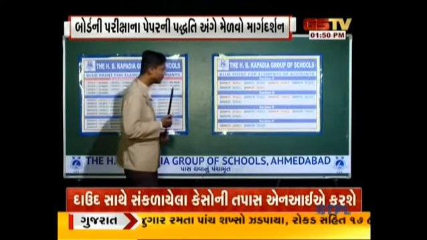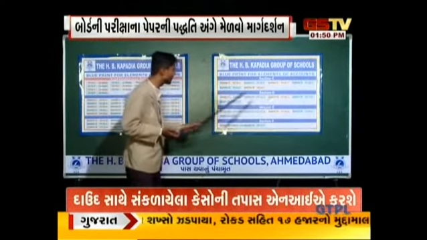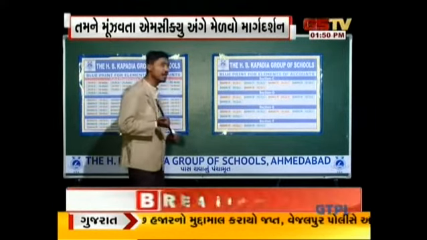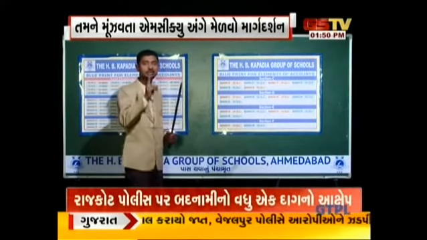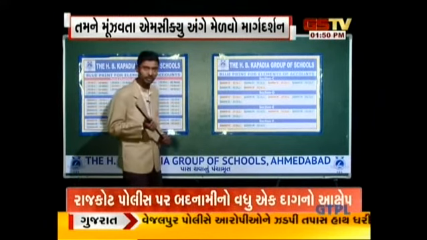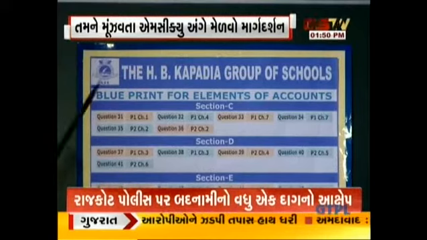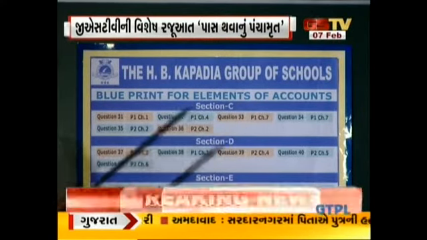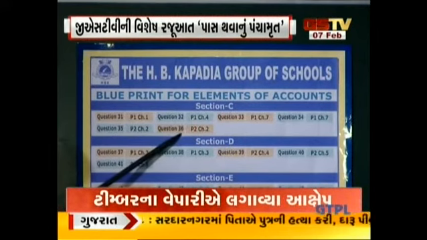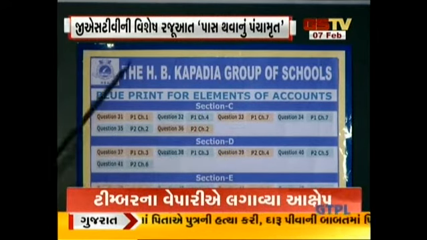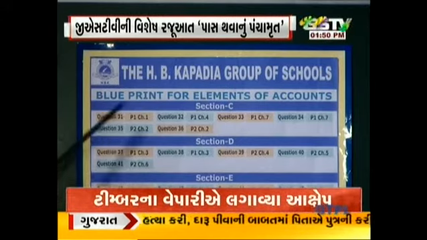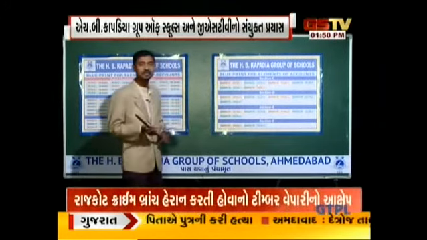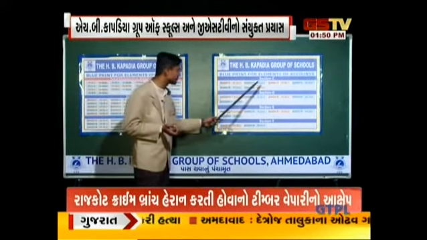Okay. So analyzing this paper pattern, I can say that we can make an option of any 2 chapters. How? See students, if you prepare part 1 chapter number 7 and part 2 chapter number 2, your whole section C will be covered. So you can make an option of question number 31 and question number 32, which will be asked from part 1 chapter 1 and part 1 chapter number 4.